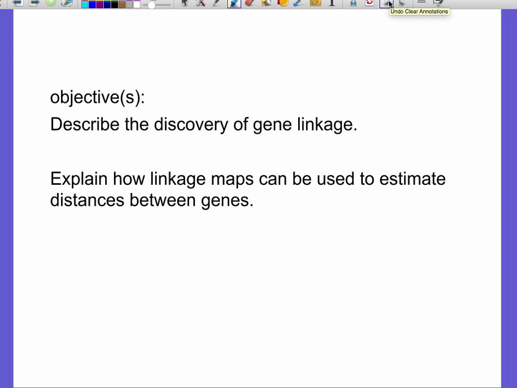All right, these are your notes for section 3 of chapter 7. Your objectives from this section are to describe the discovery of gene linkage and also to explain how linkage maps can be used to estimate distances between genes. This isn't actually new. This was something we did in that last section of last chapter. We made those chromosome maps. So really, we're just going to be talking more about how that discovery came about.